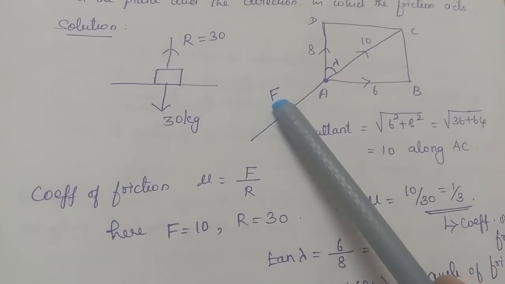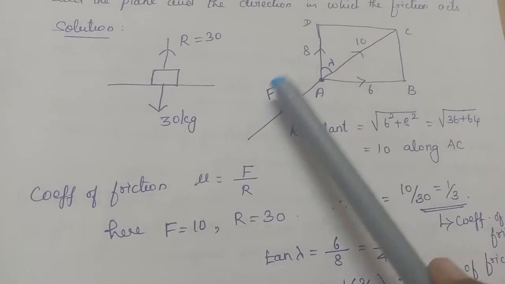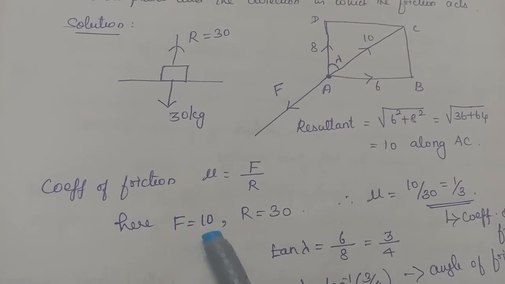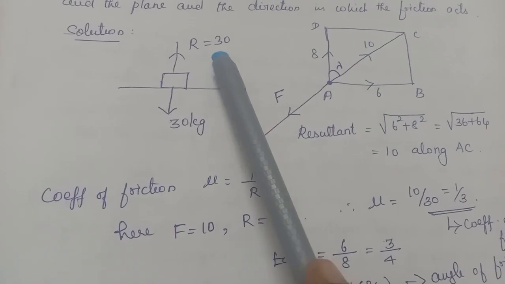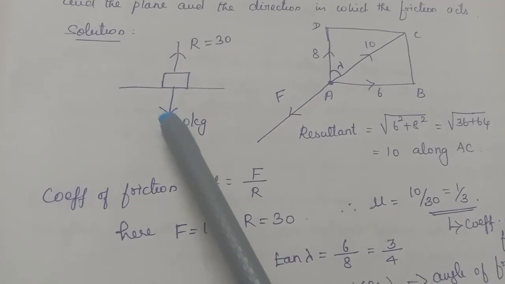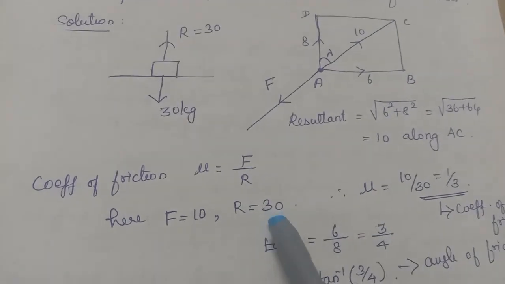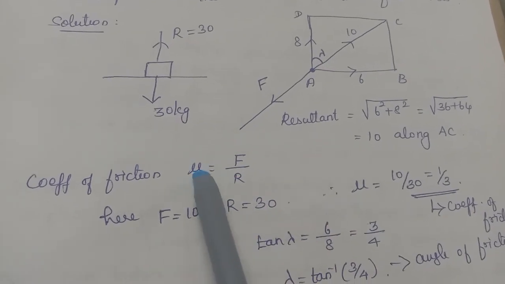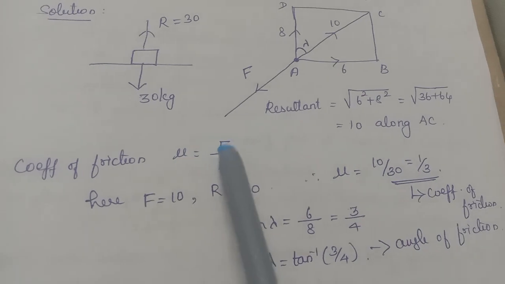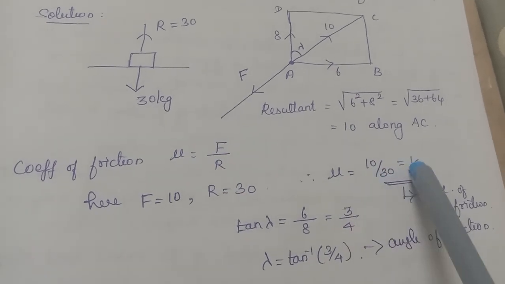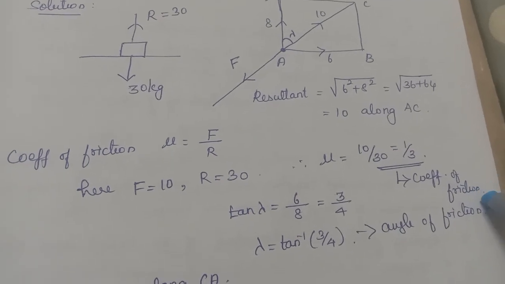So what will be the value of the friction? It will be equal to this magnitude. Then only it can prevent the body from moving. So the friction is equal to 10 units. Then what about the normal reaction? Already I have explained to you. Whenever you place a body, an equal force will be exerted here. So R equal to 30. So F and R I know. So mu, the limiting friction by the normal reaction, equal to the coefficient of friction. Mu equal to 10 by 30 equal to 1 by 3. So this is the coefficient of friction.